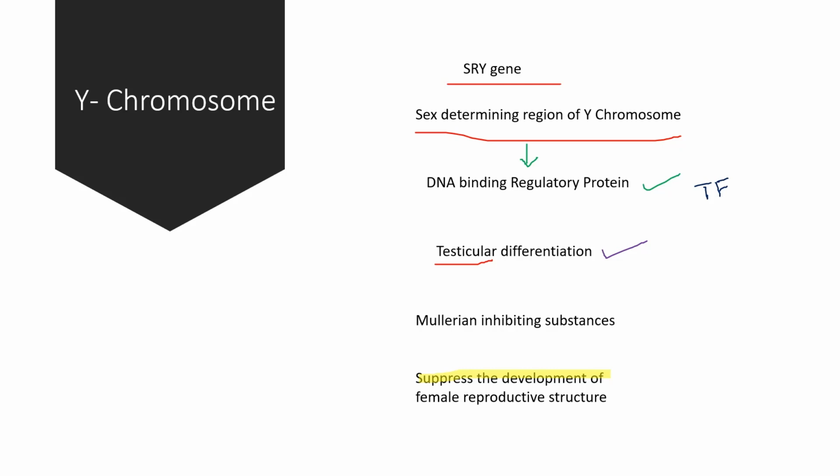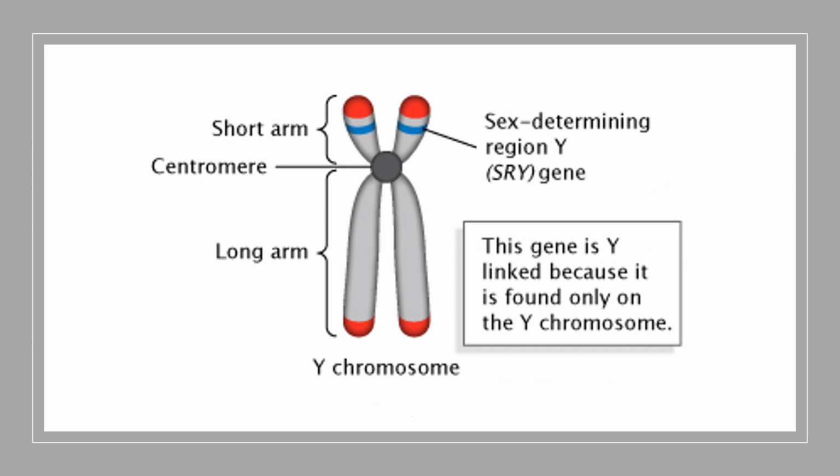For example, one of the genes produced by this, that is from the sex-determining region of Y chromosome, is the Mullerian inhibitory substance or MIS, which helps suppress the development of female reproductive structures in male. So it is very essential for the development of male characteristics and prevention of development of female characters in male. So usually it is near the tip of the short arm of Y chromosome.